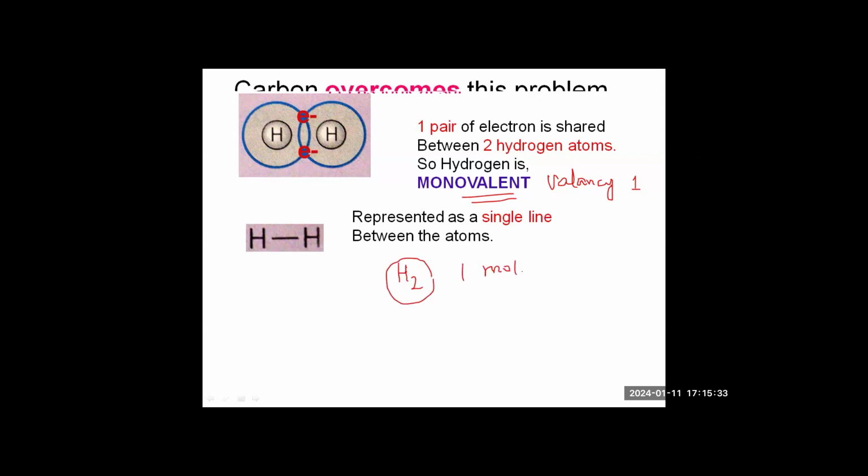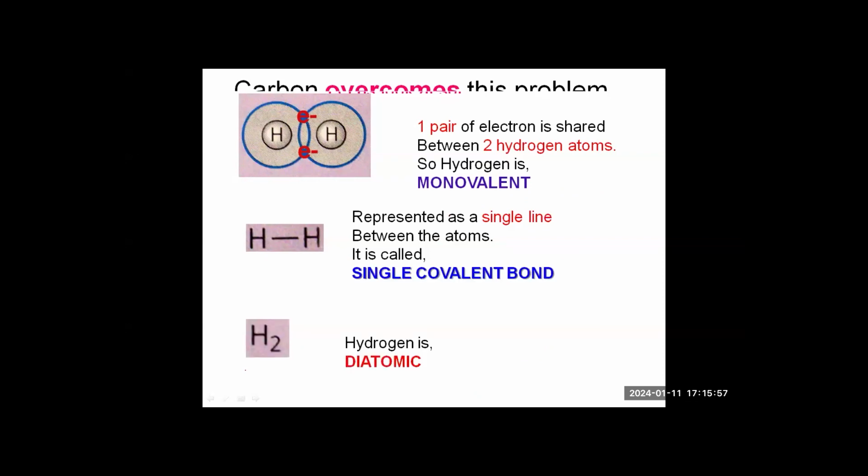One molecule of hydrogen has 2 atoms in it. So we call this molecule diatomic. Di stands for 2. So the molecule of hydrogen is diatomic.